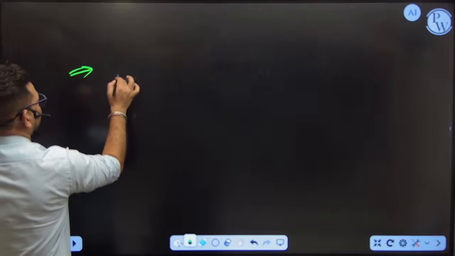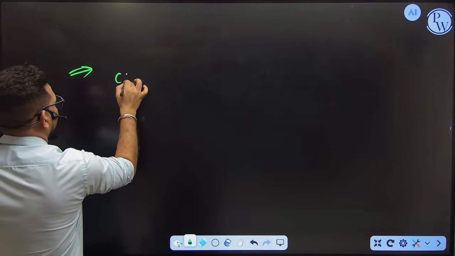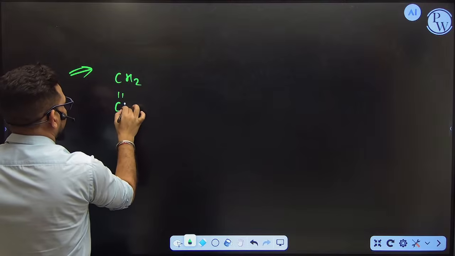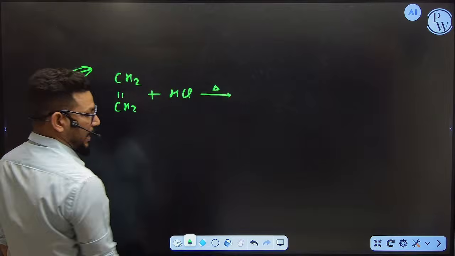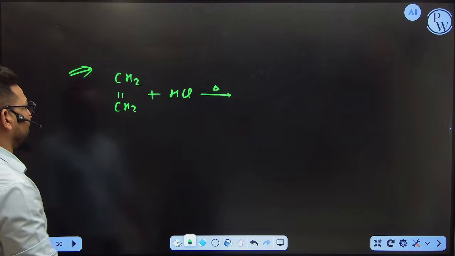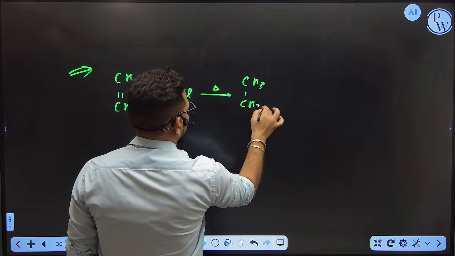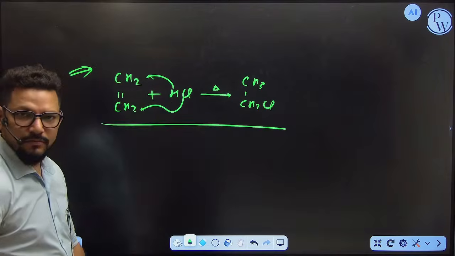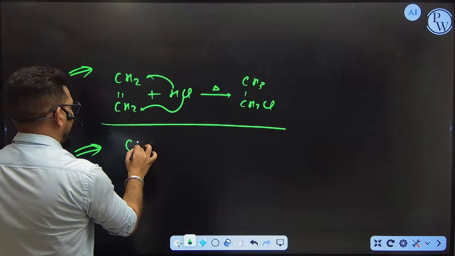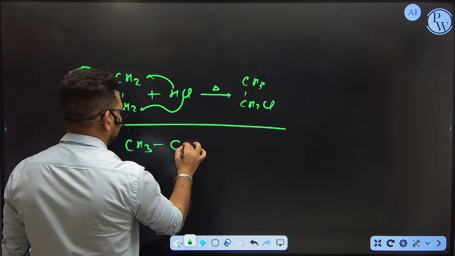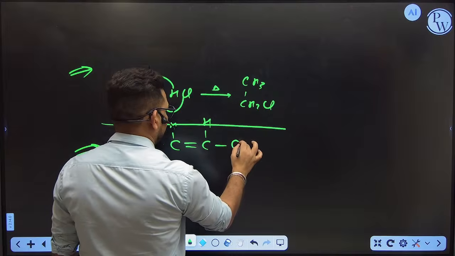Suppose I am going to ask you, can you tell me the answer of this reaction? CH2 double bond CH2 plus HCl. Can you tell me the answer? So can you tell me this is symmetric or asymmetric? Symmetric. Up, down. So what you will get now? CH3, CH2, Cl. Done. This is symmetric. Up, down. Finished.